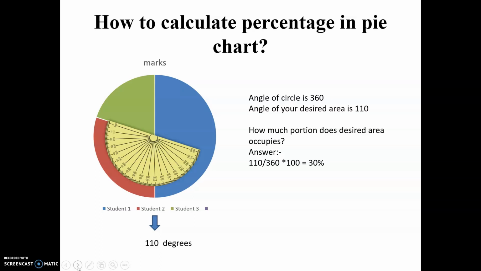I'm not going too much in depth, and I'm not asking you many questions based on these maps. For that, you have to solve workbooks of various publications which are available in the market. You will be able to read those maps very easily once you know all these basic things.